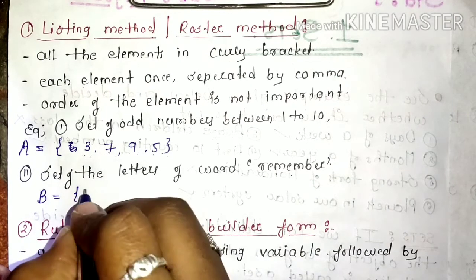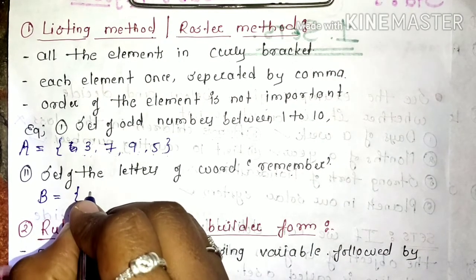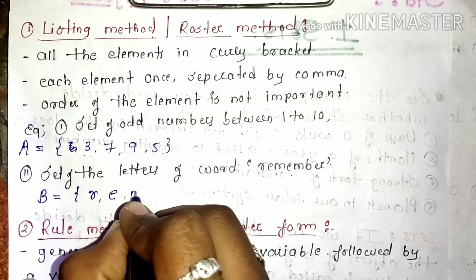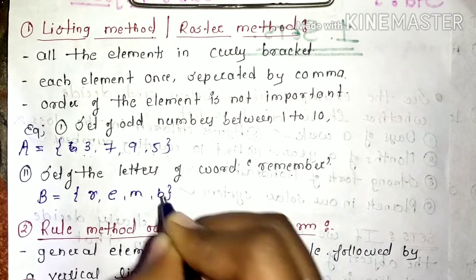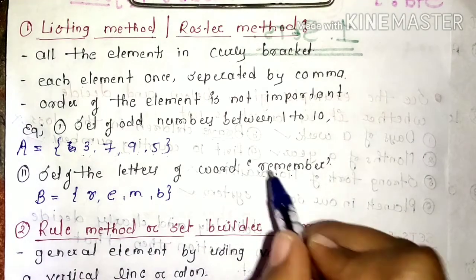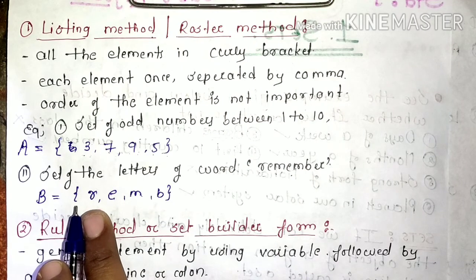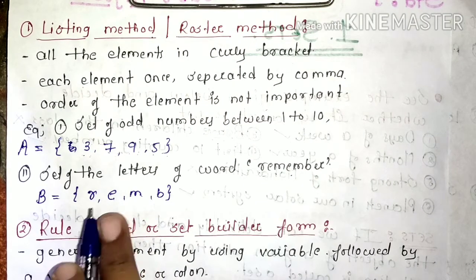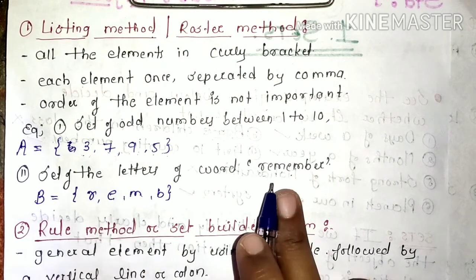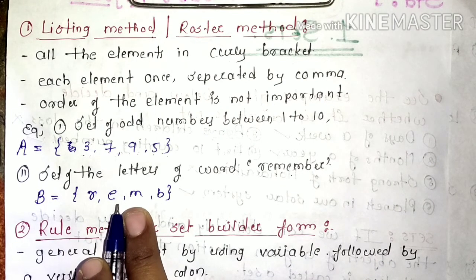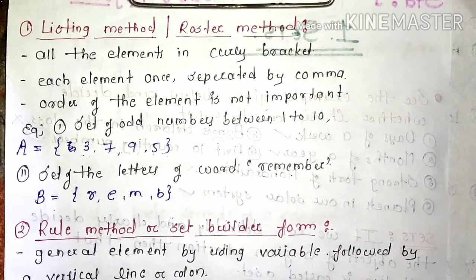So here I have given curly brackets, and the letters are R, E, M, B. Now in that example, as you can observe, R is twice, so here we have to write it only once. E is also thrice, so we write it only once. M is twice, so we write it only once. That means each element should be written once and each element separated by commas. This is the listing method.